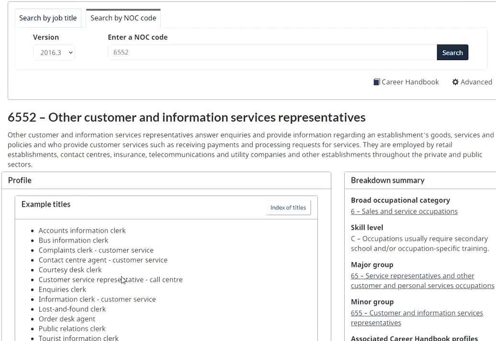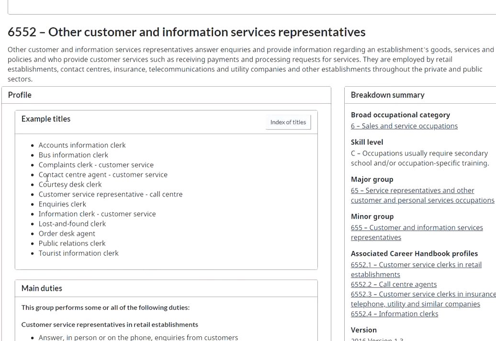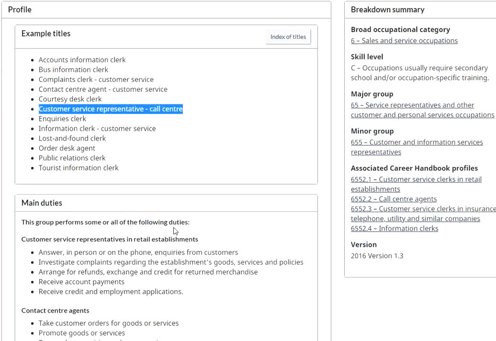Now 6552. This is for other customer and information service representatives. If you see here, accounts information clerk, over in administrative work, and then bus information clerk, complaints clerk, and a customer service representative, like in a call center. You definitely qualify under this. Then order desk agent and public relations clerk.